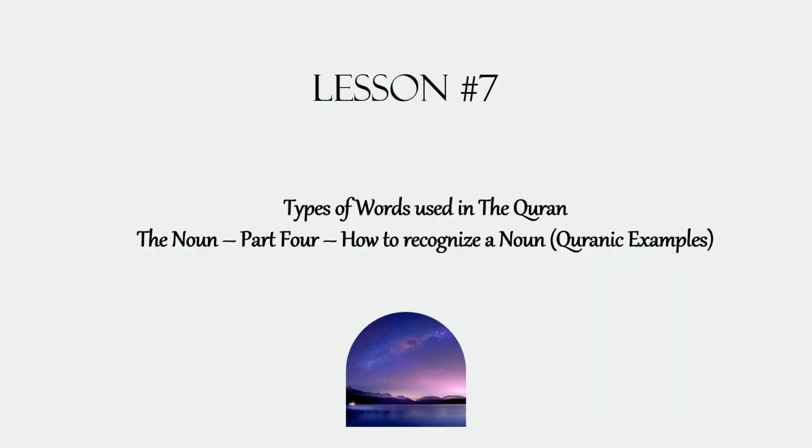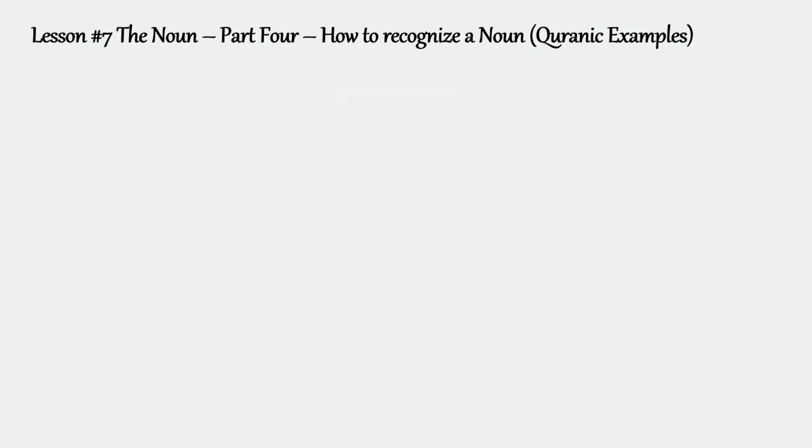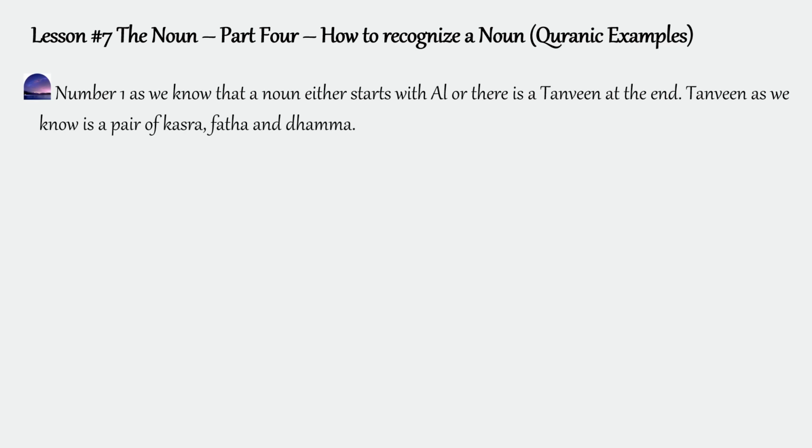In the previous lesson, we learned how to identify or recognize a noun. There are 7 signs which tell us whether a word is a noun or not. In this video, we are going to see the examples of the first 2 signs from Quran. Number 1, as we know that a noun either starts with al or there is a tanween at the end. Tanween, as we know, is a pair of fatha, kasra and dhamma.